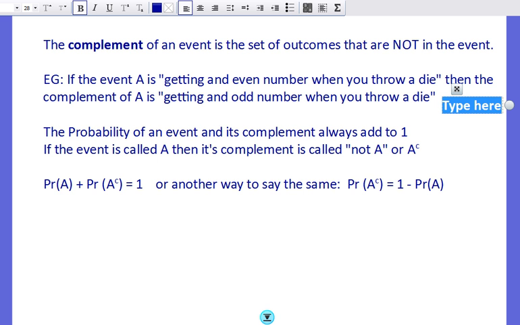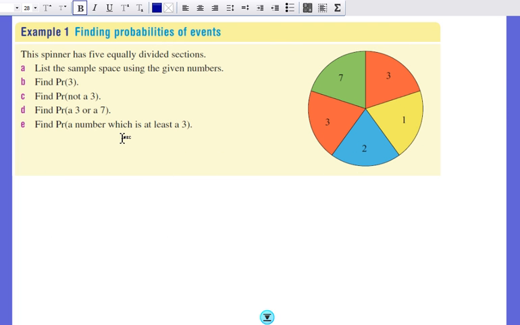Okay, let's do 2 examples of probability and then we'll call it quits for this video and you can do some exercises. Let's have a look at this spinner here. The spinner is divided into 5 equal sections, and this question first asks me to list the sample space. What are all the possible outcomes? Use our curly brackets. Well, I could have a 1, a 2, a 3, the other 3, or a 7. I write the 3 twice because there are 2 ways that 3 can happen.